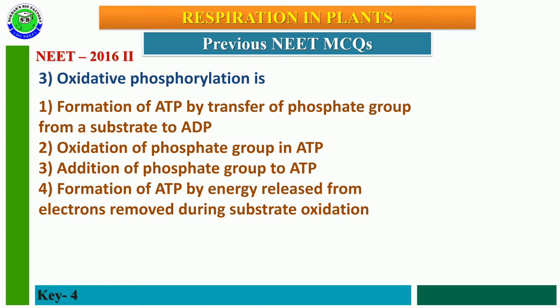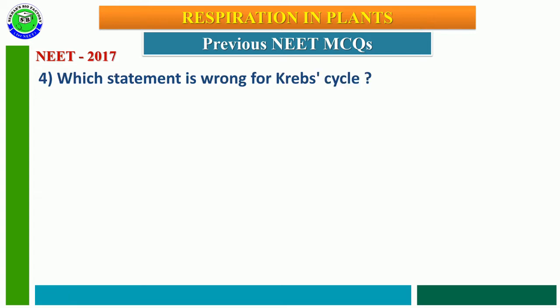The correct answer is the fourth option. Whenever an electron is removed from a suitable substrate molecule, it undergoes oxidation. Due to this oxidation, ATP molecules are formed in respiration, which is called oxidative phosphorylation.